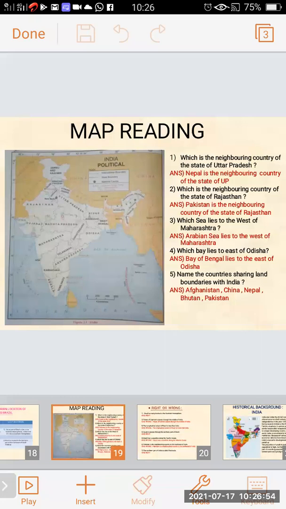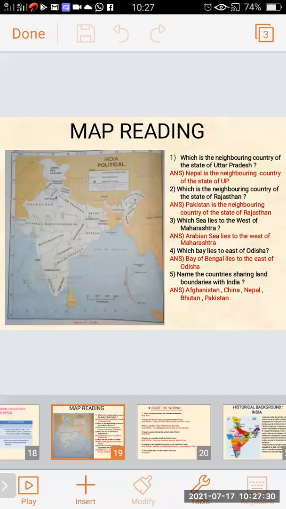Nepal is the neighboring country of the state of UP. Pakistan is the neighboring country of the state of Rajasthan. Arabian Sea lies to the west of Maharashtra. Bay of Bengal lies to the east of Odisha. Afghanistan, China, Nepal, Bhutan, Pakistan are the countries sharing land boundaries with India. This map reading is very important. It may come in the exam also.